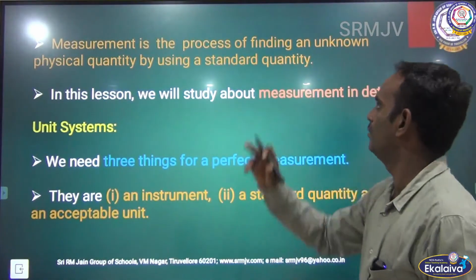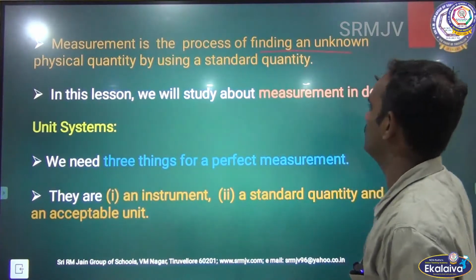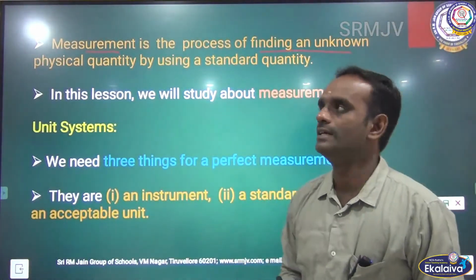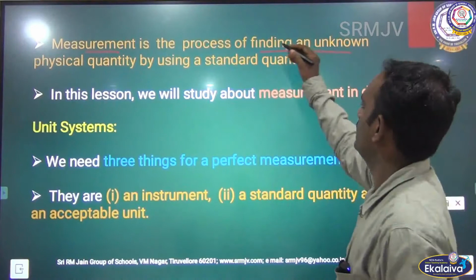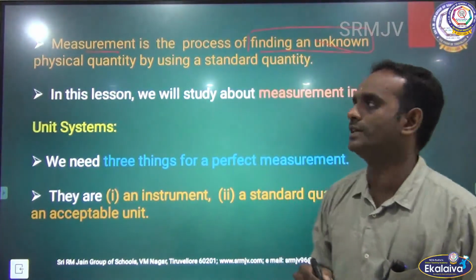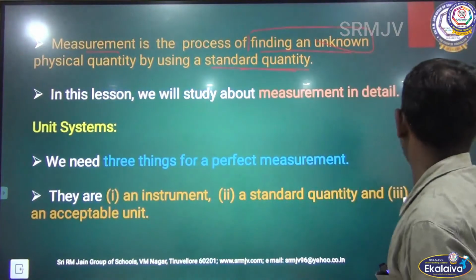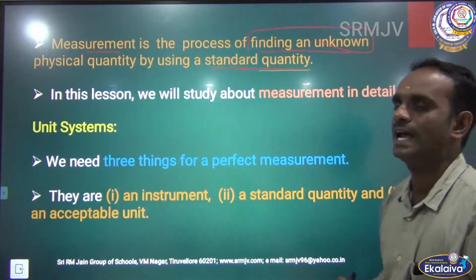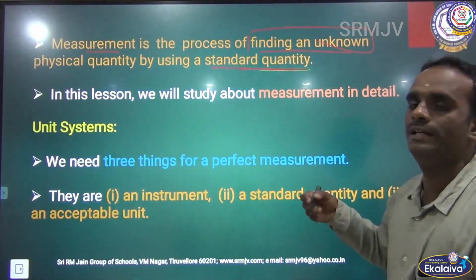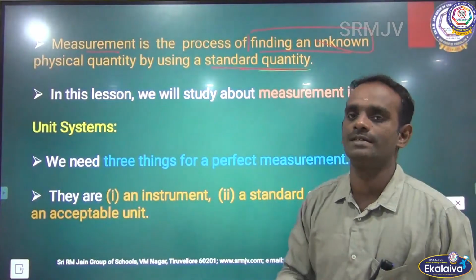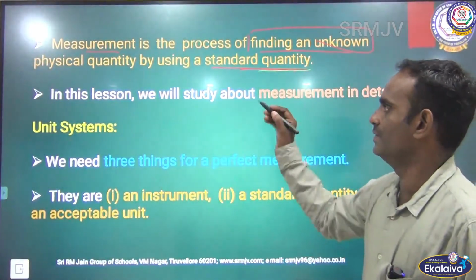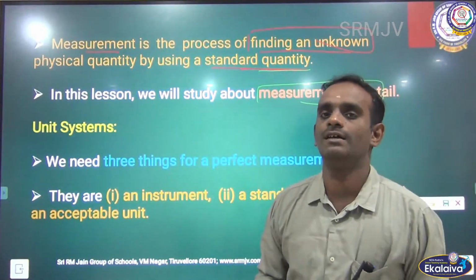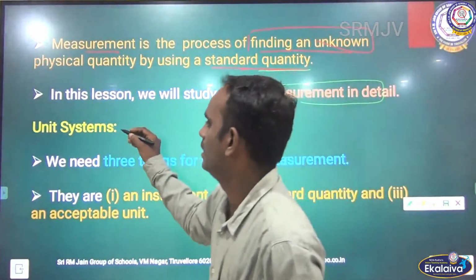Measurement is the process of finding an unknown physical quantity. So what is measurement? It is defined as a process of finding an unknown physical quantity by using a standard quantity. Clear, children? With a standard quantity, we find the unknown value. That is called measurement. In this lesson, we will study measurement in detail. The first topic is unit system.